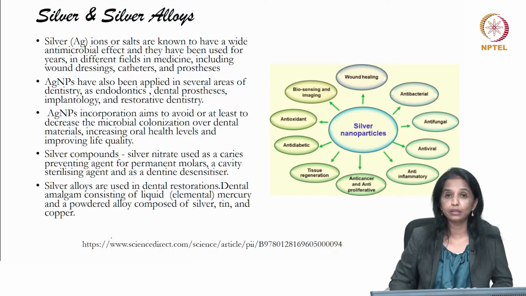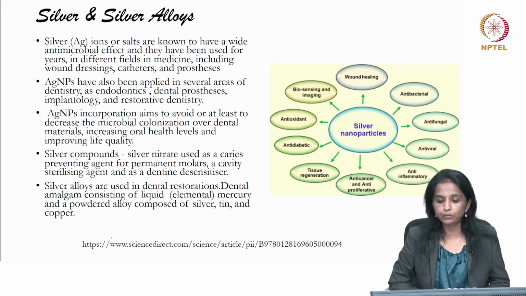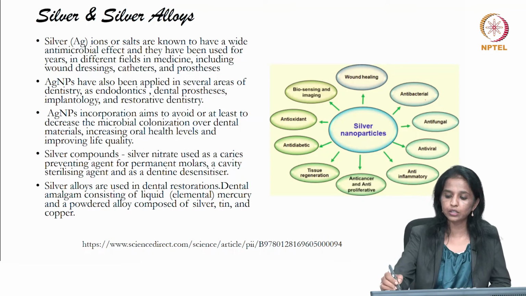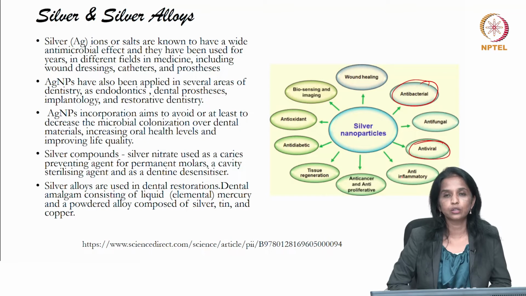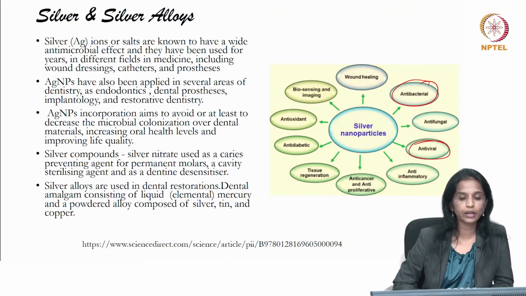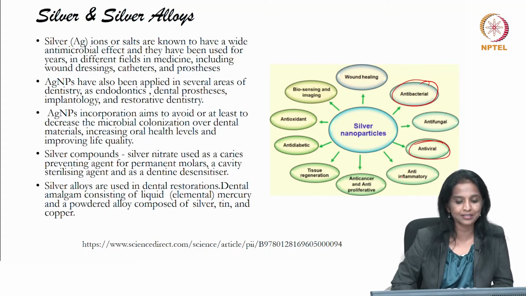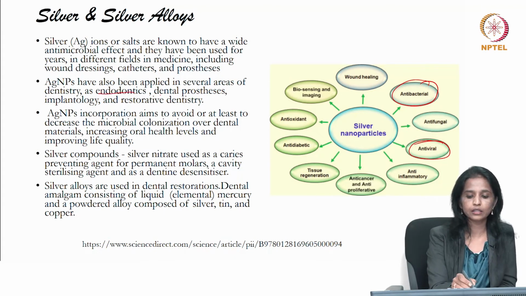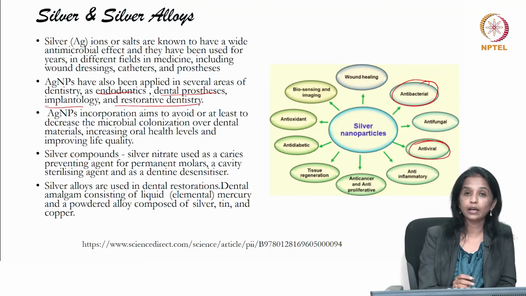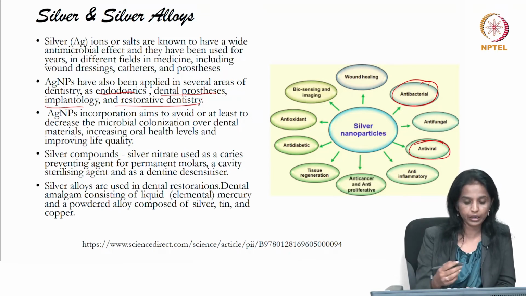Then we further have silver and silver alloys. The moment we speak of silver, the most important agent is the antibacterial, antiviral agent, which is why silver is more preferred. So, silver nanoparticles are very widely used in wound dressing materials because of their antimicrobial properties. In addition, it is also used in dentistry, in endodontics, dental prosthesis, implantology and restorative dentistry. It has a very high antimicrobial effect and it is being implemented where necessary.